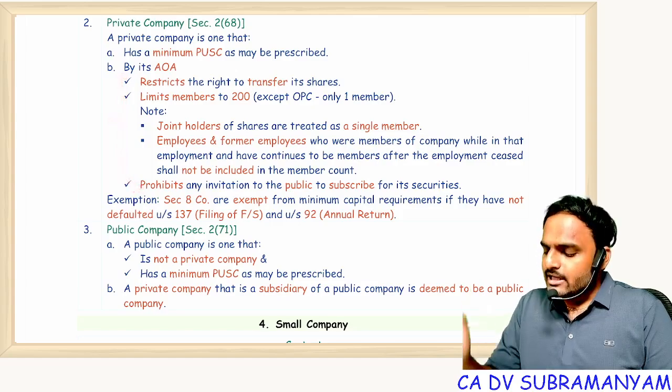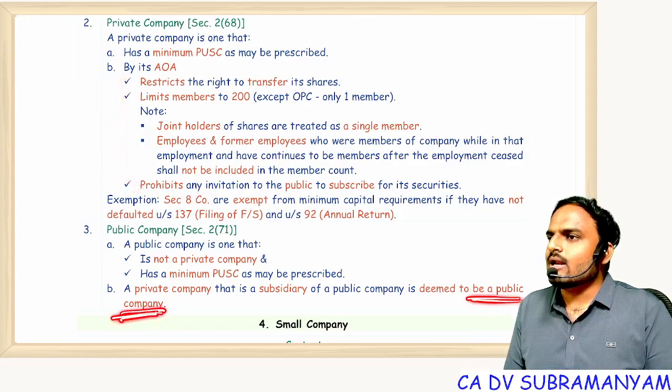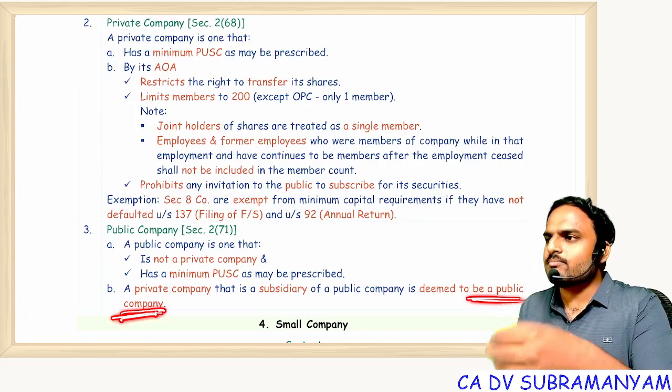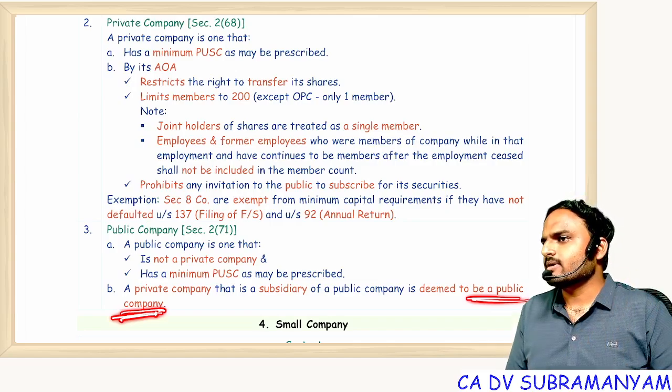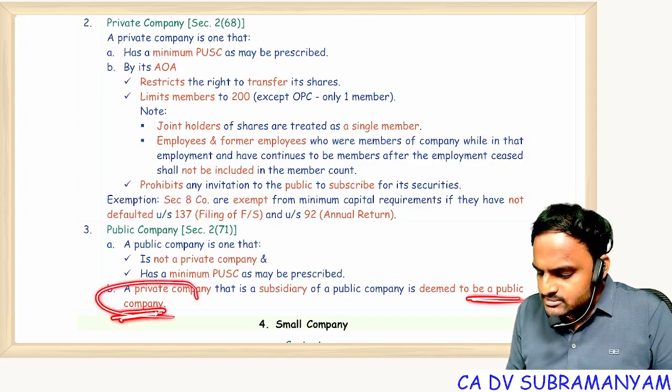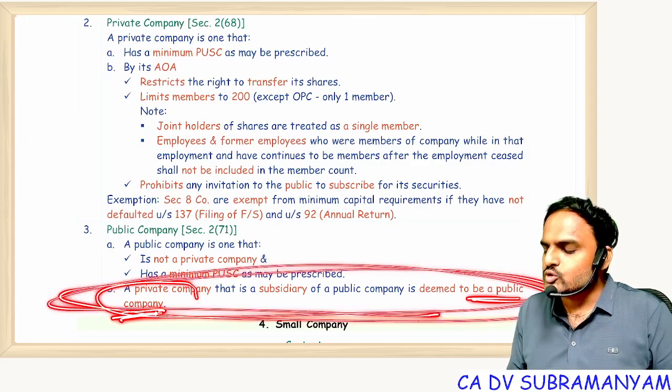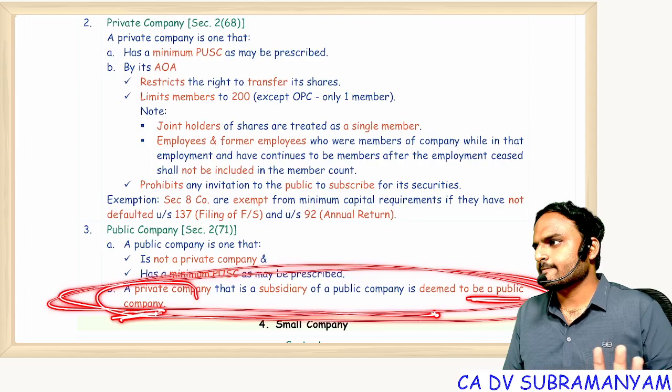That means a deemed public company is such a company that it will have only the disadvantages of private and public. It will not have the advantages of private or the advantages of public. Getting my point? So that means the concept, the second point, is just to stop unlawful practices. Everyone.